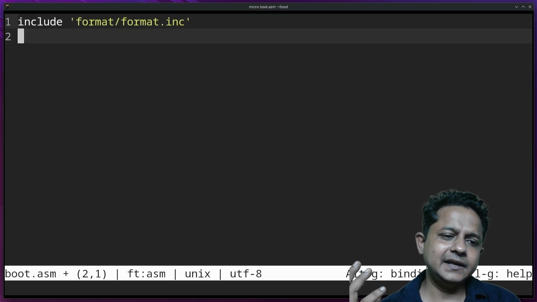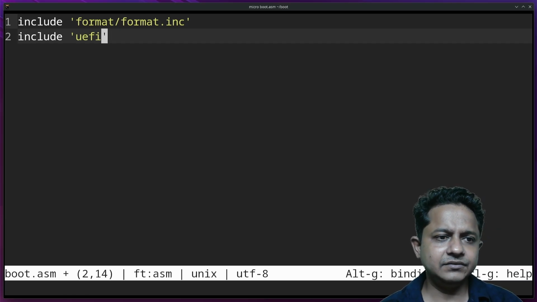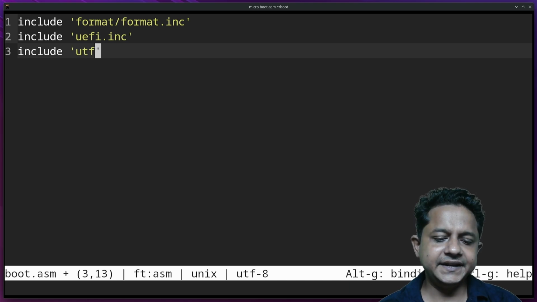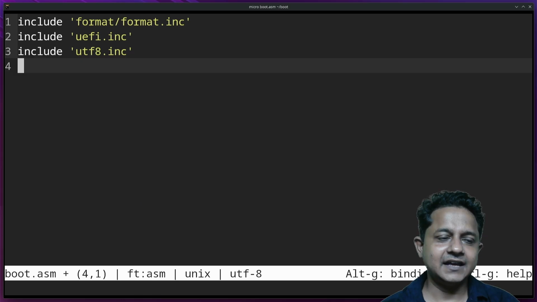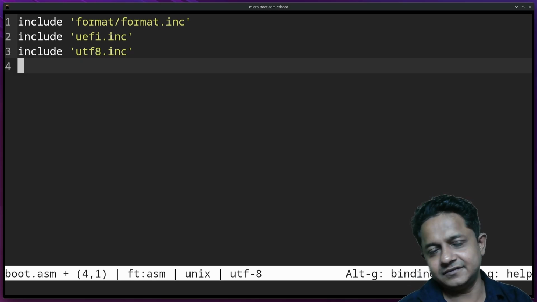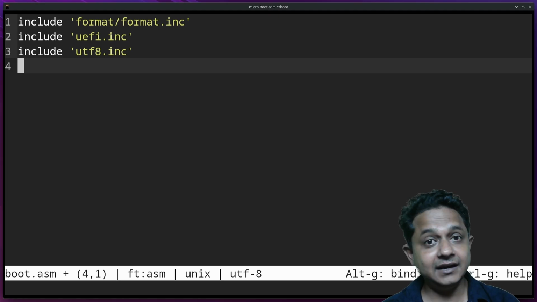So I will grab a basic definition from the internet and paste it over, include uefi.inc. What next do I need? I need to include utf8.inc. Why? That is because just having ASCII characters is not enough. Nowadays, we need UTF. Remember, I already spoke about Plan 9, the operating system.